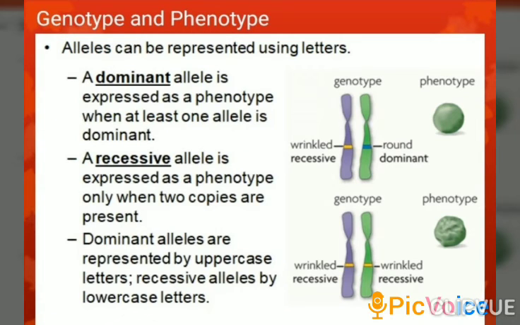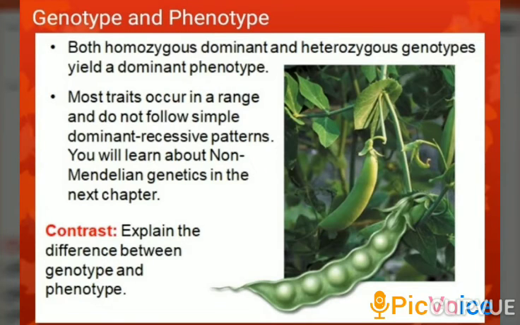Alleles can be expressed using letters, that is dominant allele and recessive allele. A dominant allele is expressed as a phenotype when at least one allele is dominant. A recessive allele is expressed as a phenotype only when two copies are present. Dominant alleles are represented by uppercase letters, while recessive alleles are represented by lowercase letters. Both homozygous dominant and heterozygous genotypes yield a dominant phenotype. Most traits occur in a range and do not follow simple dominant-recessive patterns.